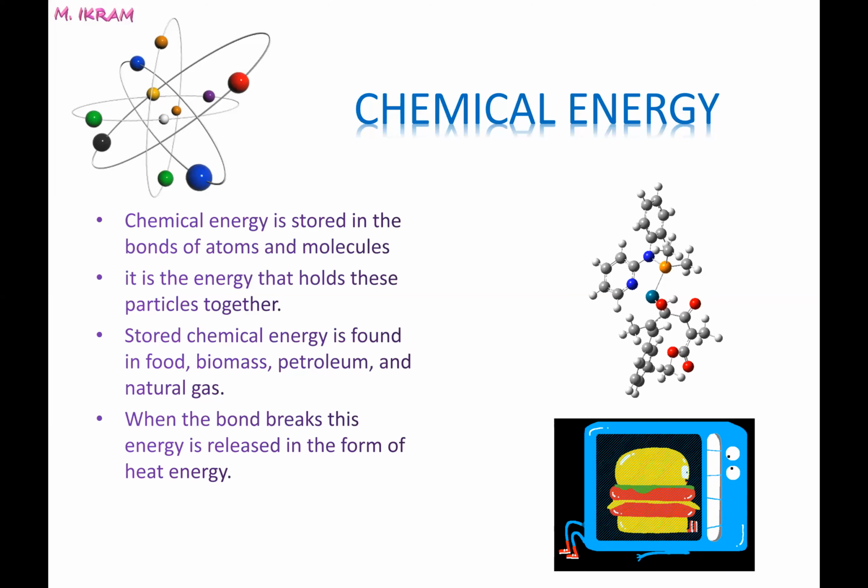Similarly, chemical energy can produce heat energy also. Look at the microwave oven, we use that energy to warm our meal or food. So that is all about chemical energy.